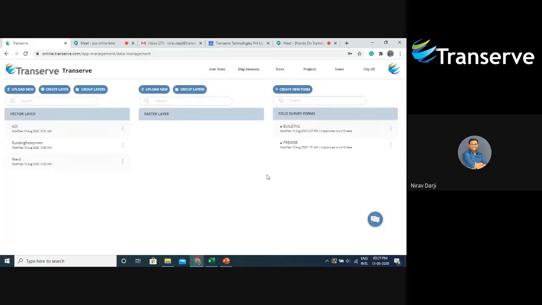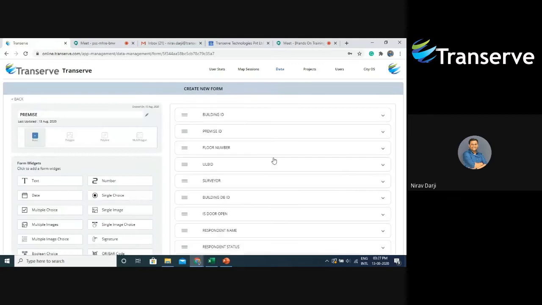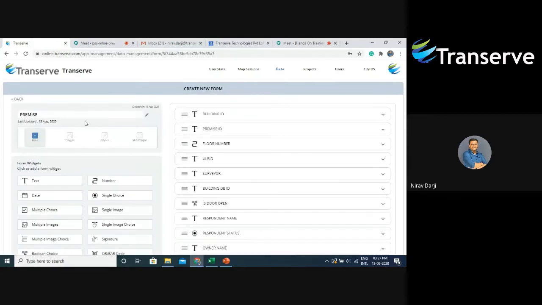So now let's see how we have created a premise form. So I'll say edit form. As you can see, I have given it a name called premise, and I have selected the geometry type as point because I am interested in only a single location on the map.